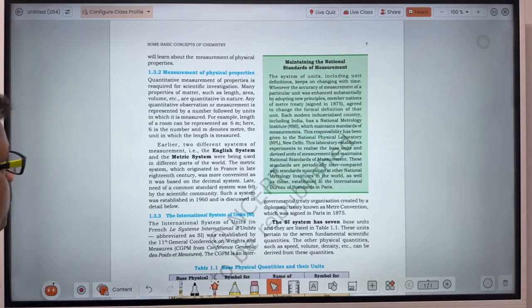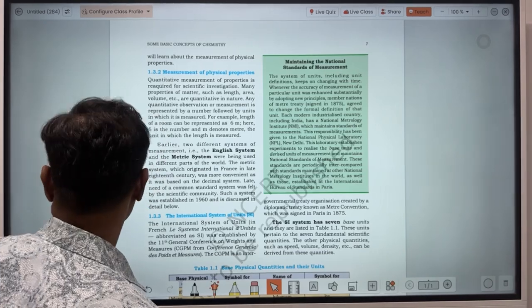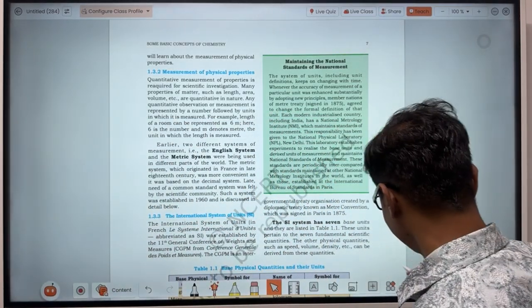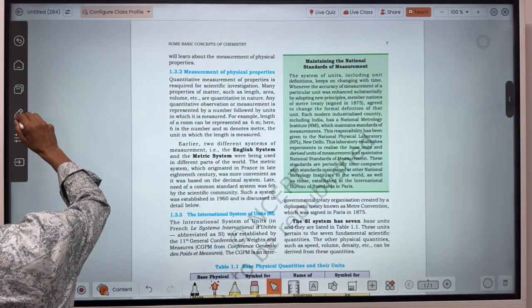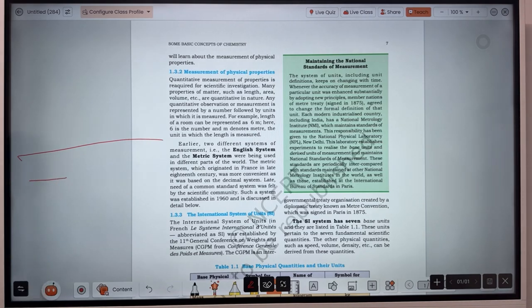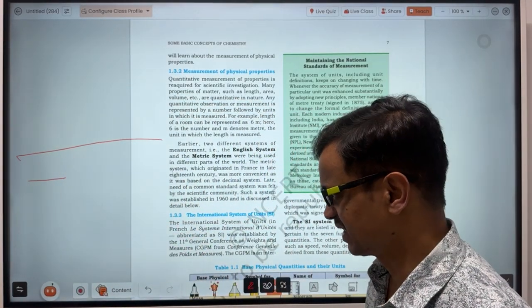Now let's see measurement of physical properties. So how do we measure physical properties? For example, whether this length is greater or this length is greater. For that, you will have to take a standard, and then compare. Measurement always means comparison.